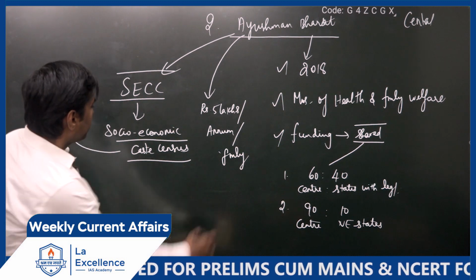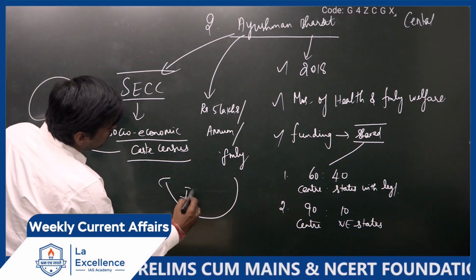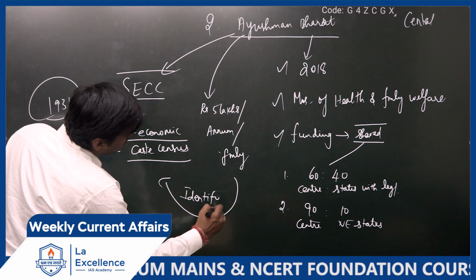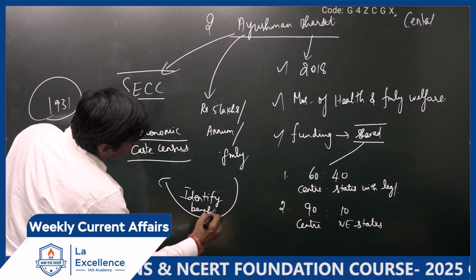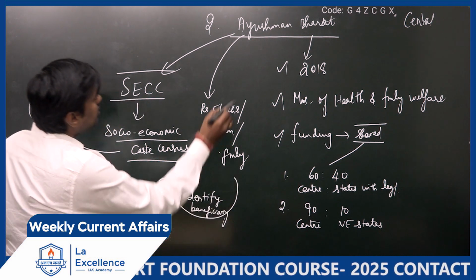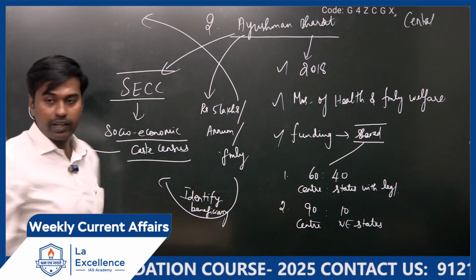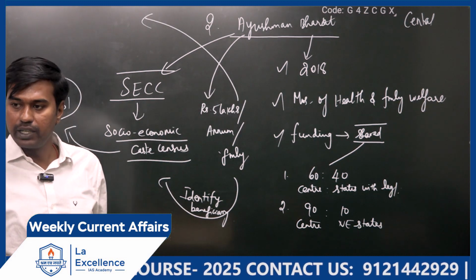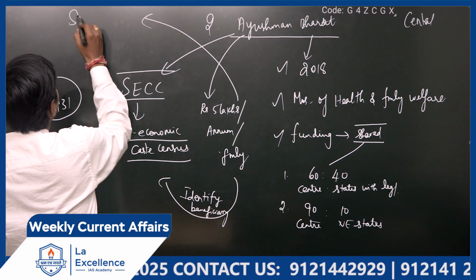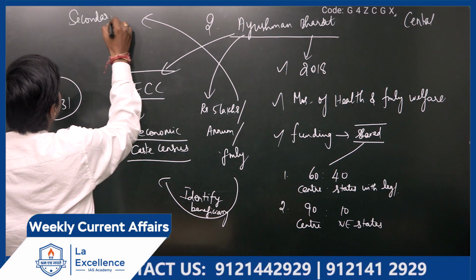For that, they will identify the beneficiaries through socio-economic caste census. And this is given only for which one? 5 lakhs is given for only treatment at secondary level and tertiary level hospitals.